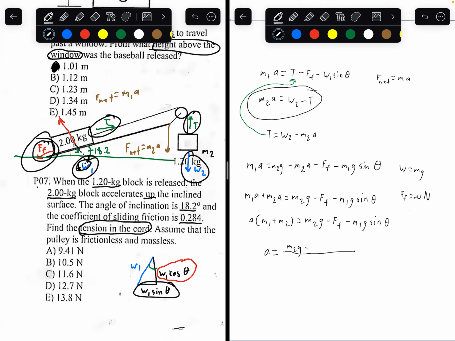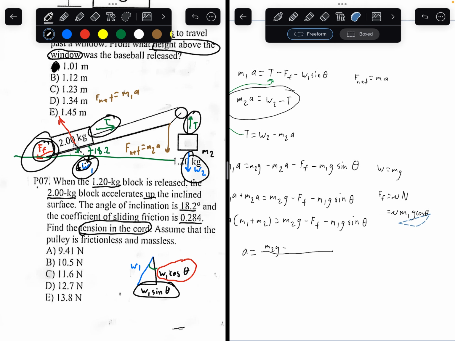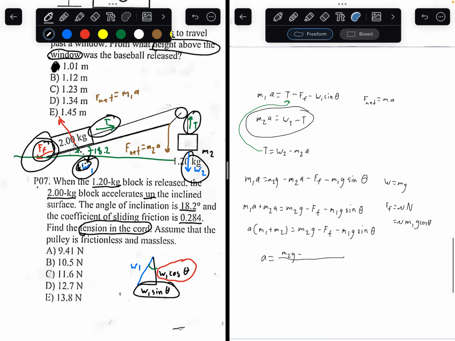So force of friction is equal to coefficient of friction times mass of the first object times gravity times cosine theta. Just rearrange that. So the acceleration equals mass of 2 times gravity minus coefficient of friction times the mass of the first object times gravity times cosine theta, minus mass of 1 times gravity times sine theta, over mass of 1 plus mass of 2.